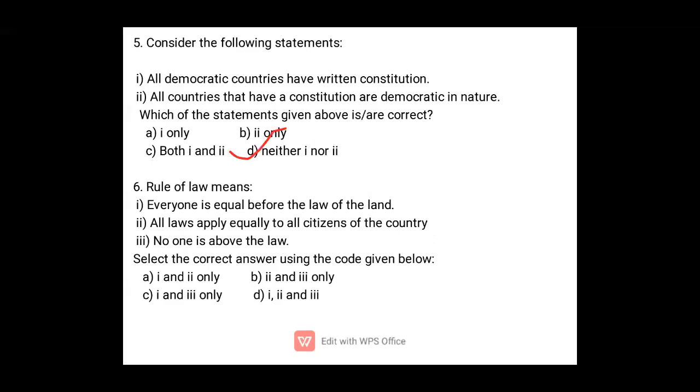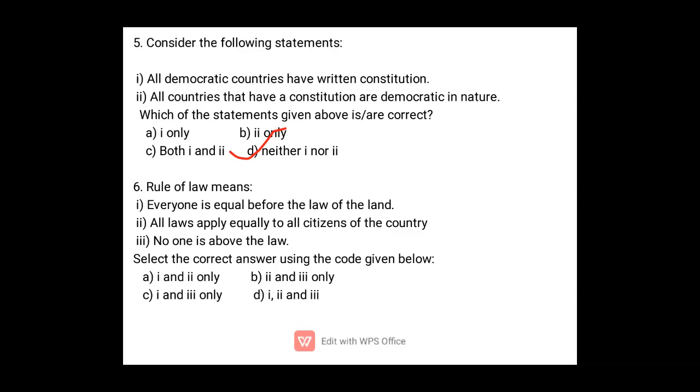Answer D. Okay. So what is rule of law? Everyone is equal before the law of the land. All laws apply equally to all citizens of the country, and no one is above the law. Actually, this rule of law concept in the Indian Constitution is taken from the British Constitution. So the first option is everyone is equal before the law.